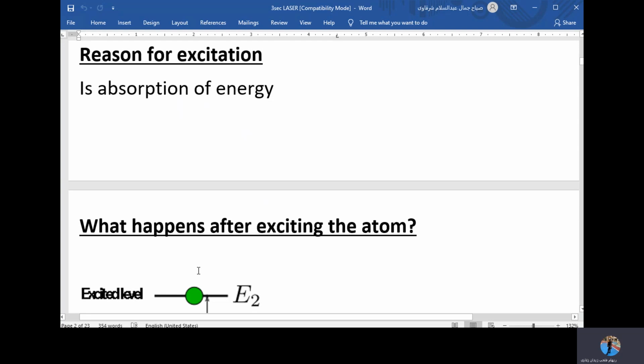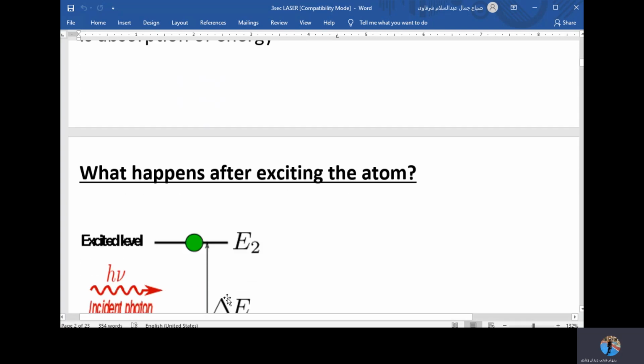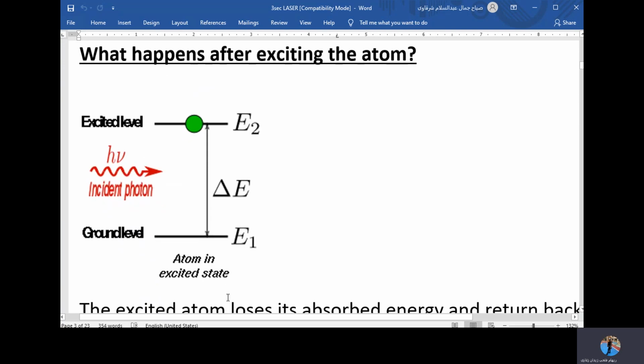But then what happens after exciting the atom? The atom got excited. It will never stay like this forever. A change must happen. When the atom got excited, as you see here from the diagram, here the atom is in ground state, E1. E1 is the ground level state or the normal state. If the atom receives a certain amount of energy, now some of the electrons will jump to a higher state. As you see here, the green ball is in E2, which is a higher energetic state. We call it excited level.